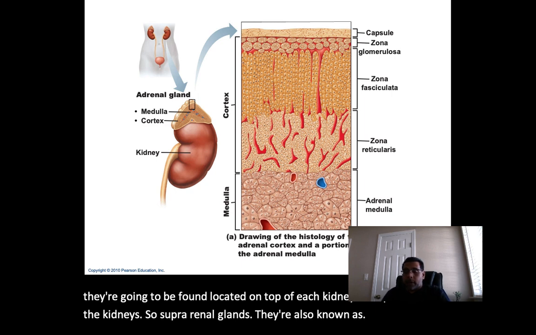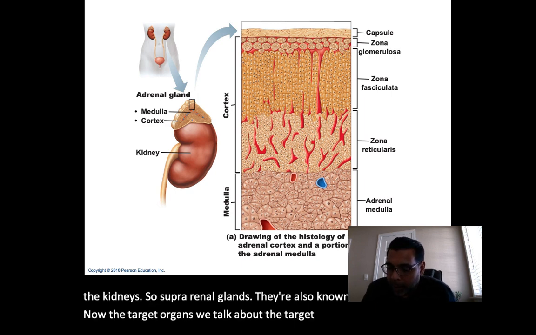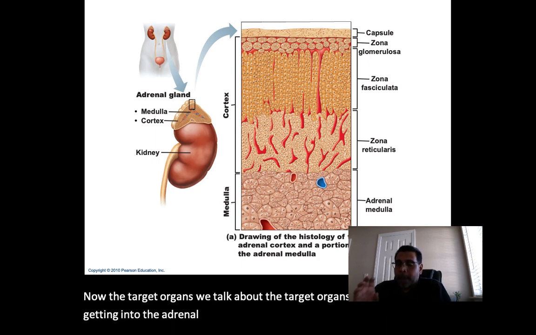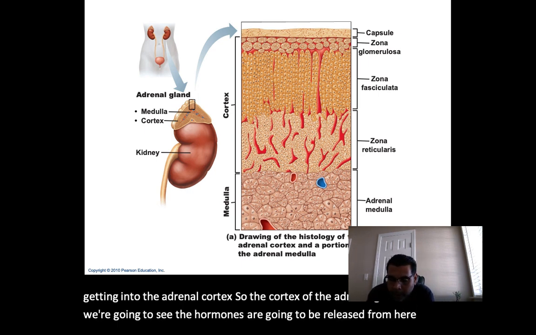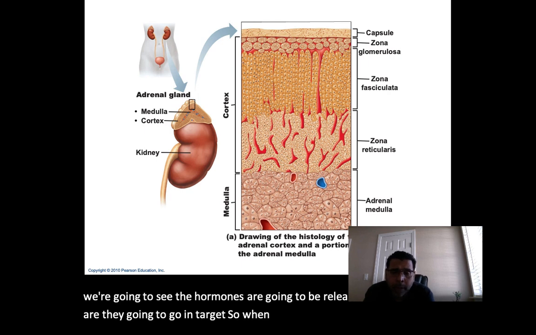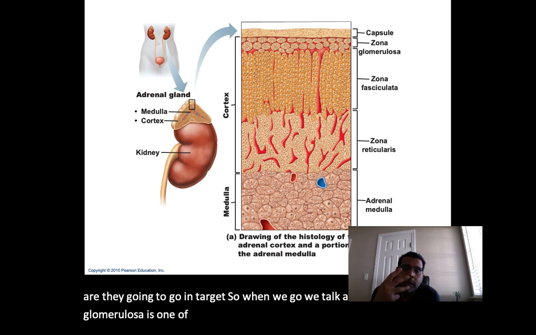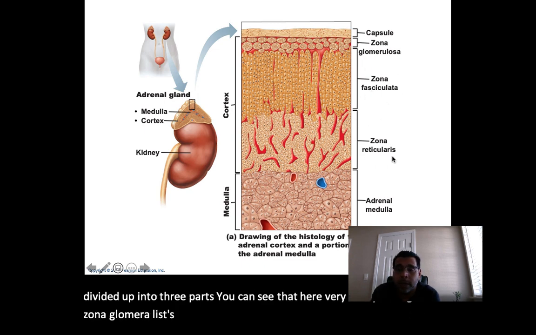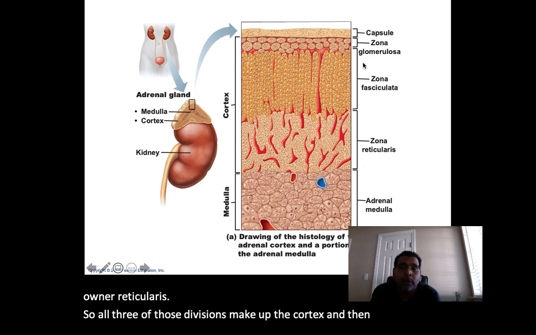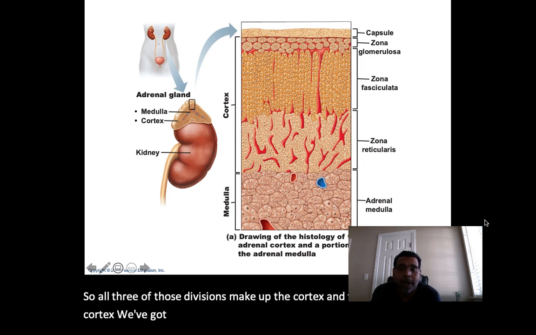Now the target organs, when we talk about the target organs, now here we're getting into the adrenal cortex. So the cortex of the adrenal gland. Now we're going to see the hormones that are going to be released from here. Where are they going to go and target? So when we go through, we talk about the zona glomerulosa. The zona glomerulosa is one of the three divisions of that cortex. So the cortex gets divided up into three parts. You can see that here very well. You've got the zona glomerulosa, zona fasciculata, and then here we've got the zona reticularis. So all three of those divisions make up the cortex, and then internal to that cortex we've got the medulla.